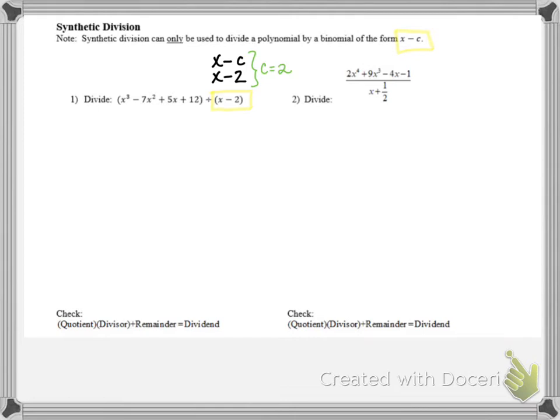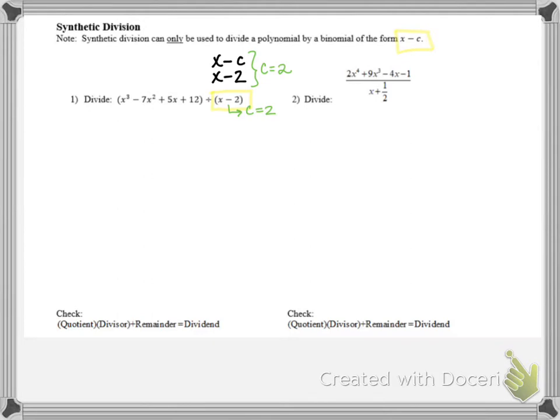So basically, you could look at it that way, compare it to x minus c, or you can just remember if you see x minus 2 in the binomial, meaning if there is a difference in the binomial, then the c value is actually a positive 2. So you could always remember it that way as well. Okay, now that you've identified your c value, you're ready to set up your organization for your synthetic division.